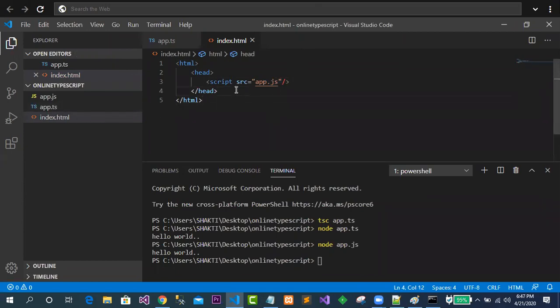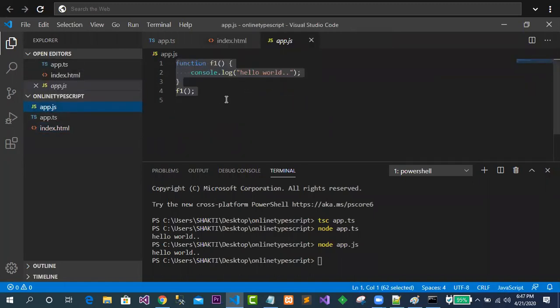Now in this case, what happened? Let me go for body, and in the body section I want to call the function. Already we have written the code to call the function. So in app.js, what exactly is there? A function is there, the function name is f1, and it is automatically being called over here. This is the line written for calling.